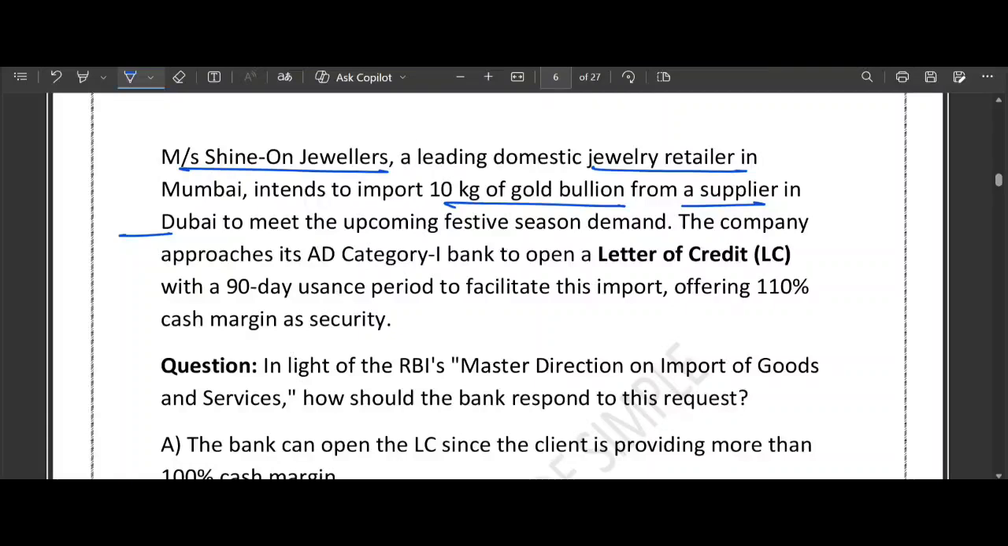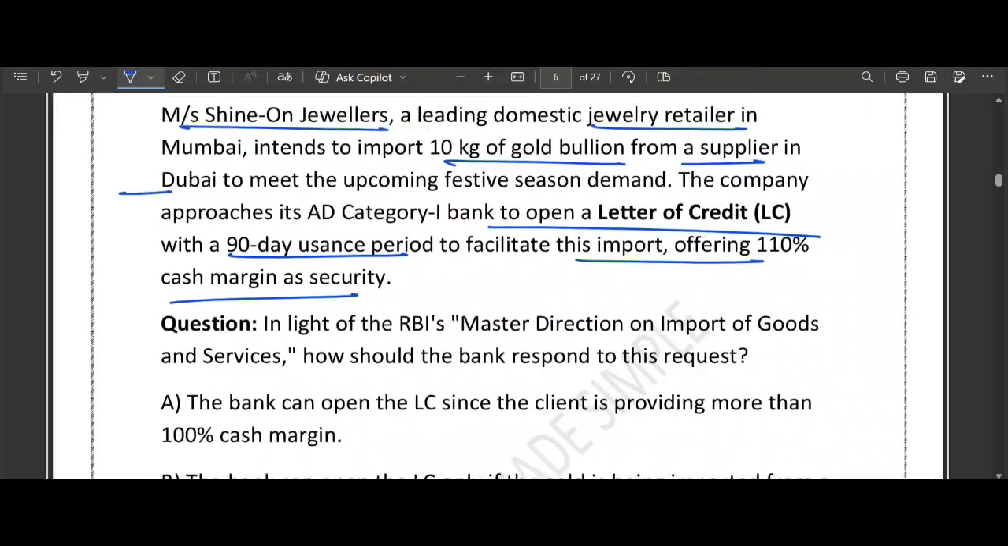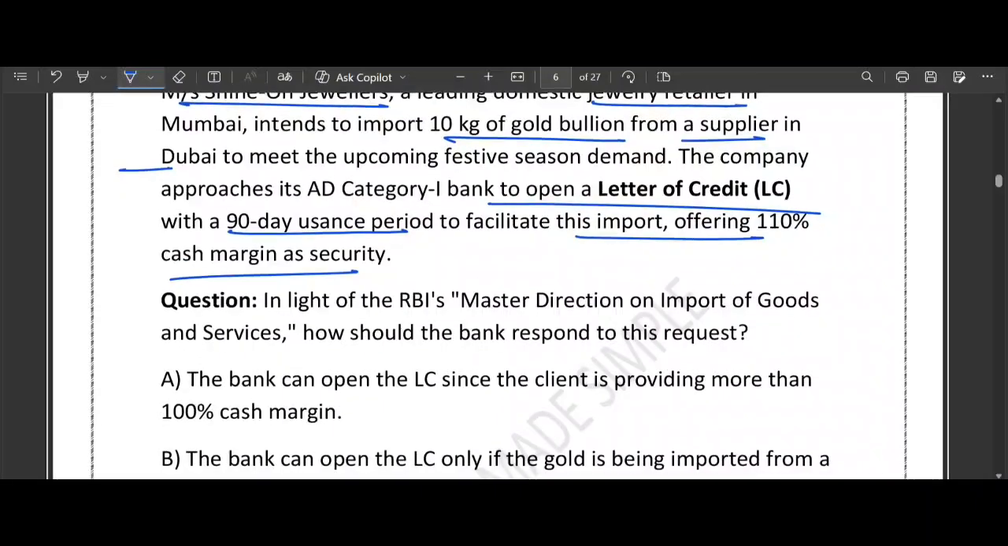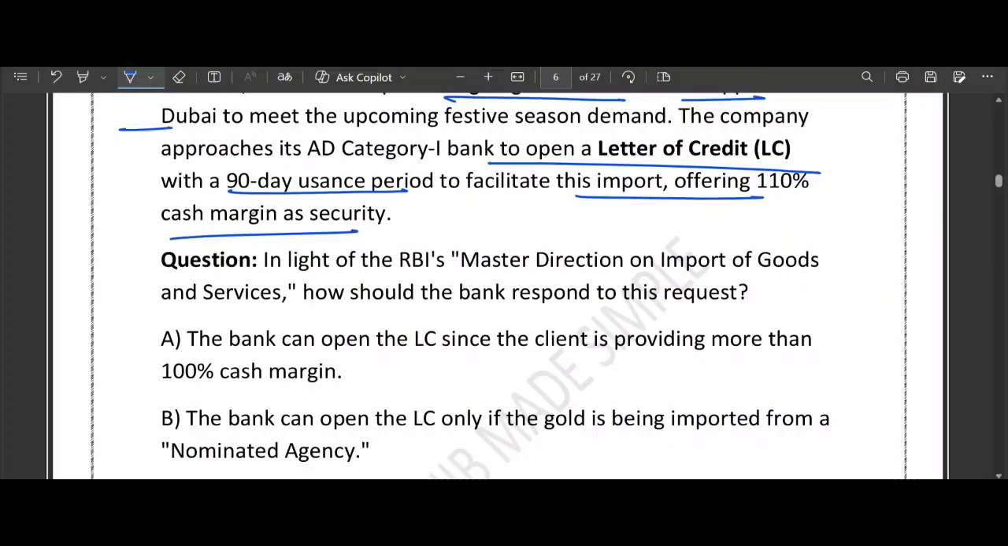To pay the overseas supplier, the company requests to open a letter of credit with a 90-day usance credit period, offering 110% cash margin as security. Now the question is: is the bank allowed to open an LC for importing gold as per the RBI rule? So is it allowed? That's the basic question.